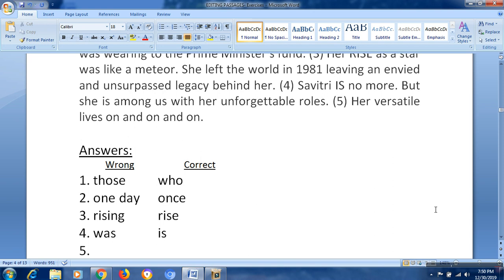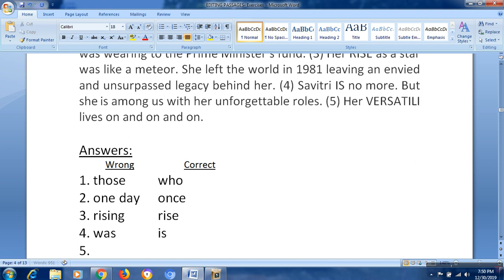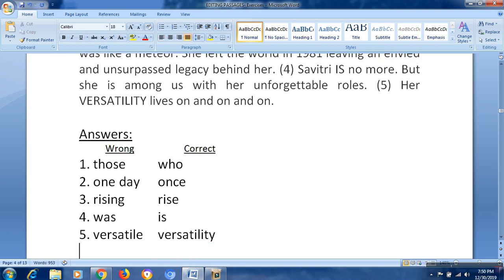Let's come to the fifth sentence. Her versatile lives. Her versatile. Versatile is an adjective word. So we are talking about her quality, that is versatility. Versatility is the correct answer, but not versatile. Versatility is the answer. Right. So these are the answers.